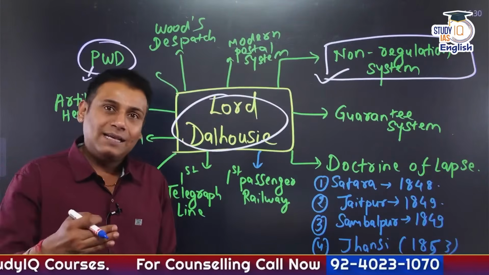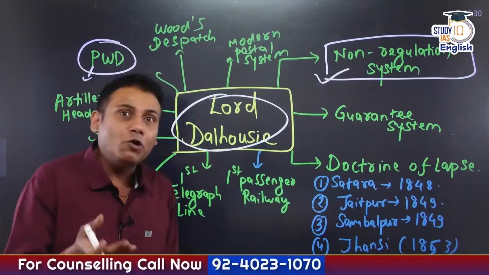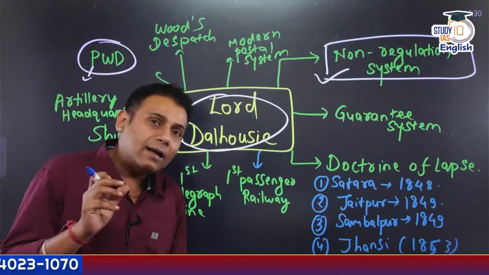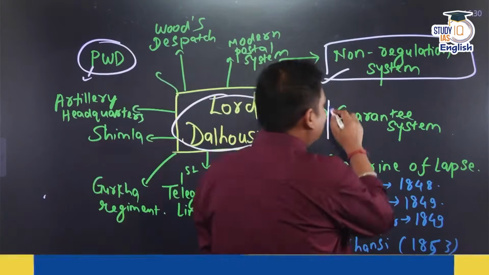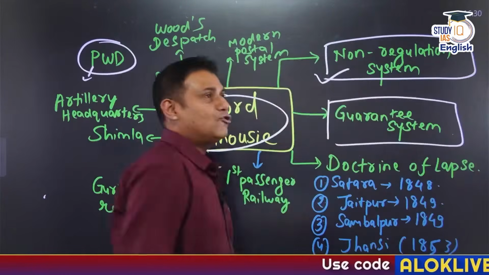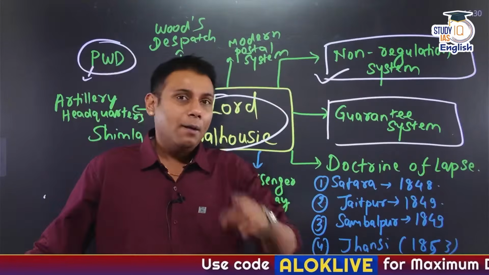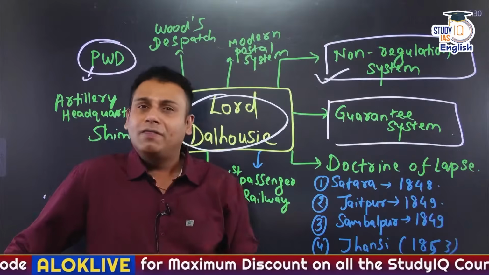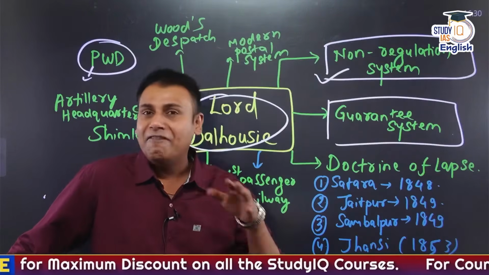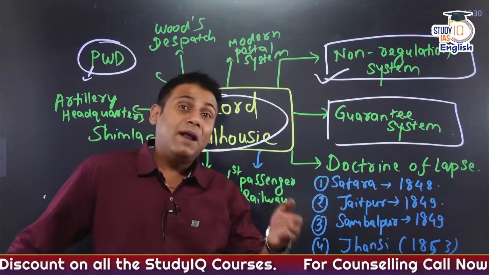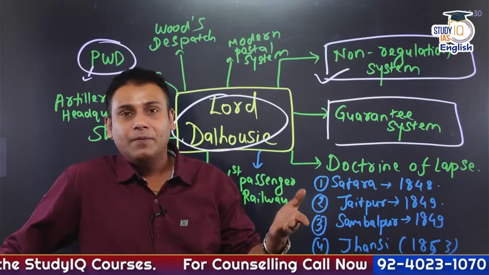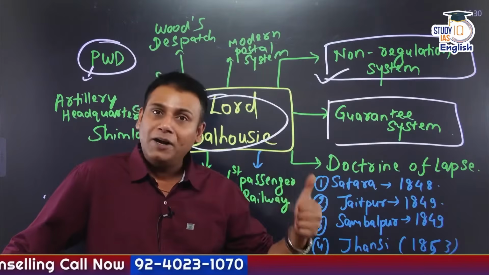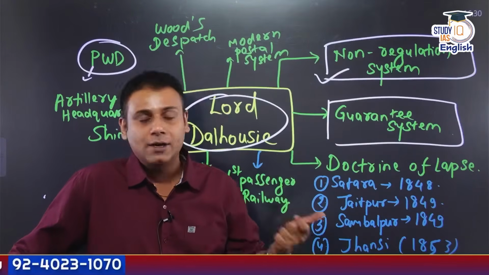Development of railways, it is said, majorly took place during the time of Lord Dalhousie. Correct? And here, the guarantee system was initiated for the development of railways in India by Lord Dalhousie. My friends, we need to remember one thing. Whatever development the Britishers have made in India, it has benefited us later, be it the education system, the railways, or the infrastructure.